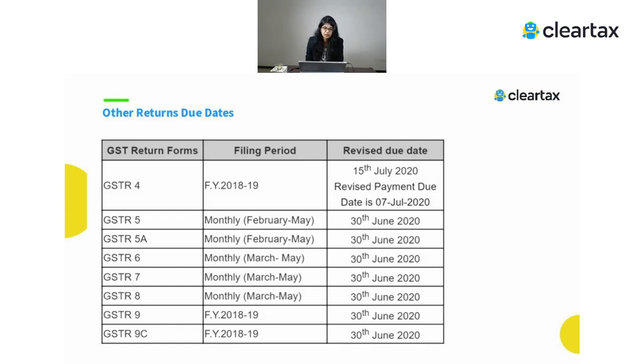If we talk about GSTR 5 for Feb till March, the due date is 30th June. For GSTR 5A, again the same thing. For GSTR 6, again. So all other returns have been extended till 30th June 2020, which need to be filed under GST. So these are the new dates for this period from Feb till May. Usually, whether it's Feb to June or March to June, the due date has been extended, or if not extended, then they have given you a relaxation in the late fees and the interest, which is levied when you don't file the returns on time.